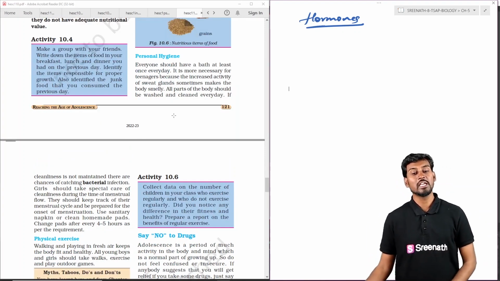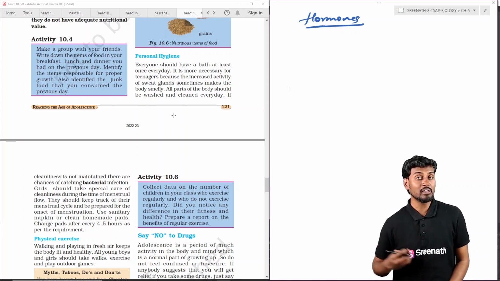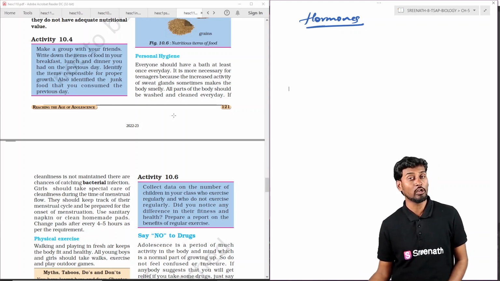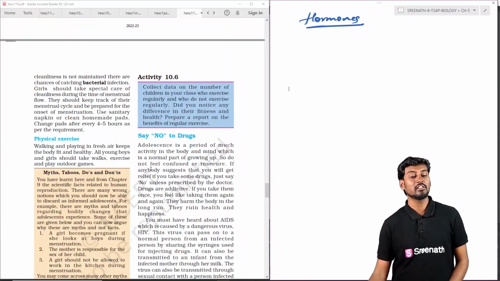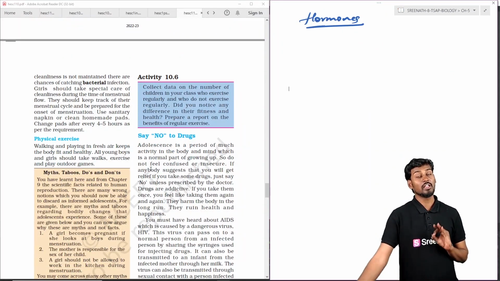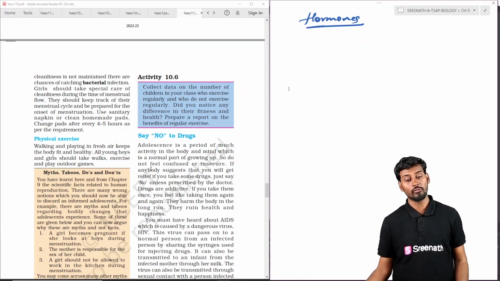Coming to personal hygiene, a person should maintain proper hygienic conditions, including clean clothes, personal cleanliness, and other kinds of cleanliness along with wearing proper clothes. Personal hygiene is an important factor in this maintenance. And coming to physical exercise, it keeps physical health and mental health in a proper state. So a proper diet, a good environment, and physical exercise are very much needed for the overall development of the individual.